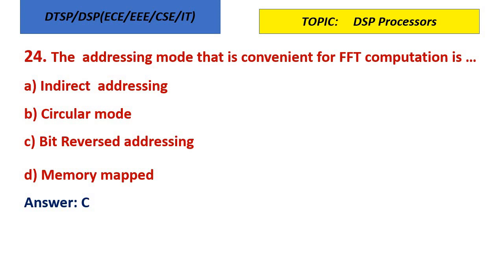Next question. The addressing mode that is convenient for FFT computation. Suppose a processor is doing FFT computation, which type of addressing mode is convenient for that? It is nothing but bit reversed addressing. Because we have studied in fast Fourier transform, the bits are reversed. In DIT FFT, inputs will be in bit reversed order and output will be in normal order. So for getting the data, bit reversed addressing is used for efficient computation of FFT.